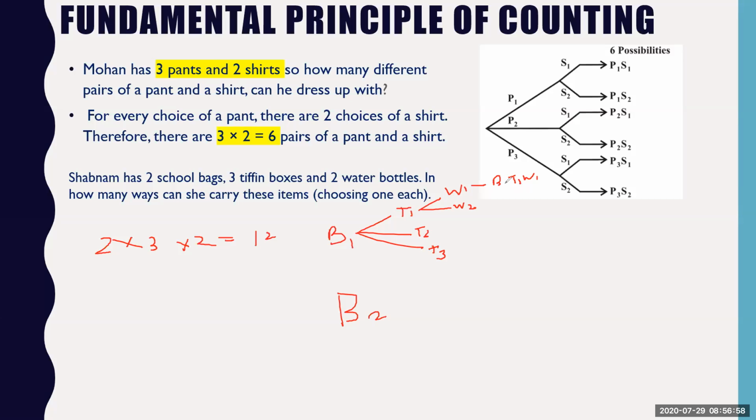This is B1. The next possible outcome is B1, T1, and W2. Bag 1, tiffin 1, and water bottle 2. So like that, you can list all the 12 possible outcomes. So this tree concept is very important to learn because we are able to list all the possible outcomes which are possible in that particular event.